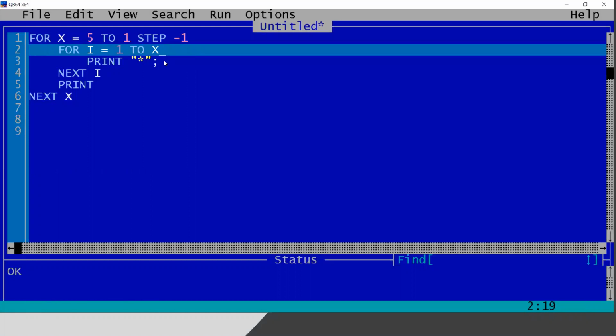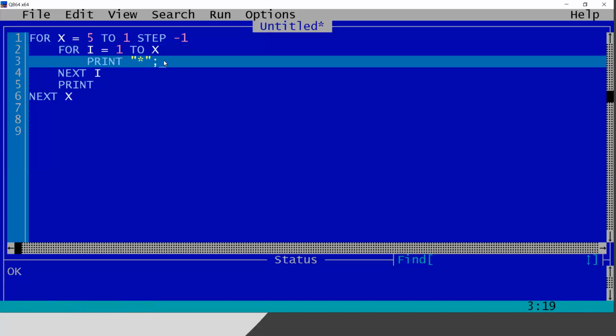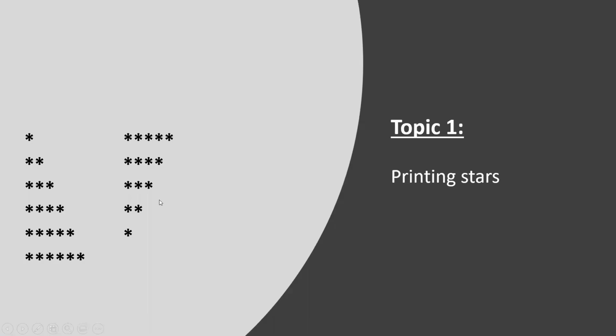So here, if I put 4 in the second line, it will print 1 to 4, the 4 stars, and we will get a series like this. Okay, so it will be better if you pause the video and write this pattern in your copy. Please bring one copy and write these patterns in your copy.